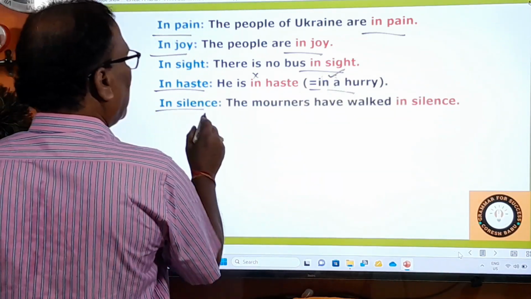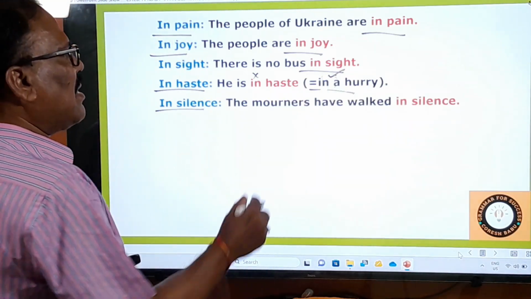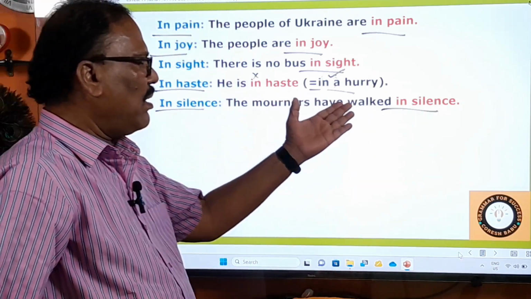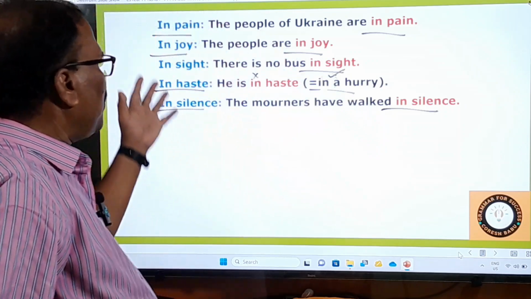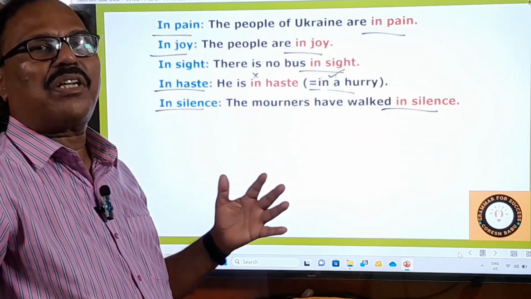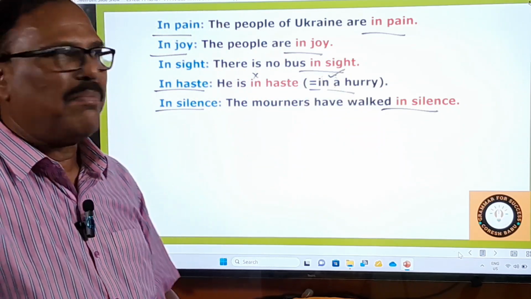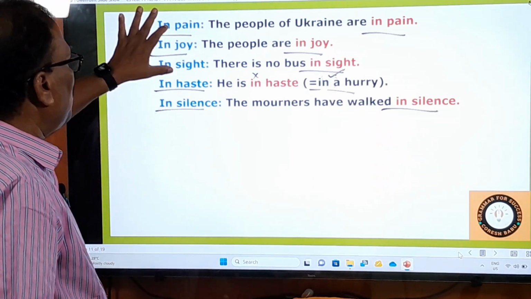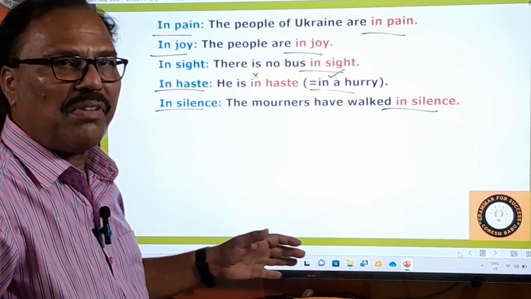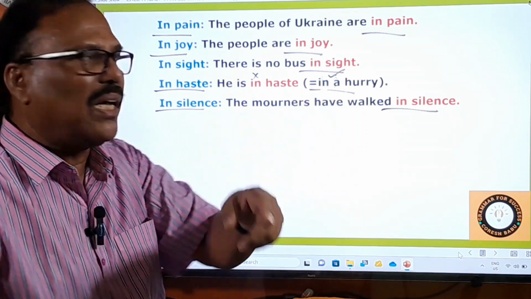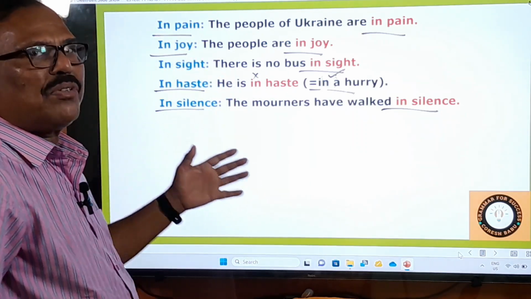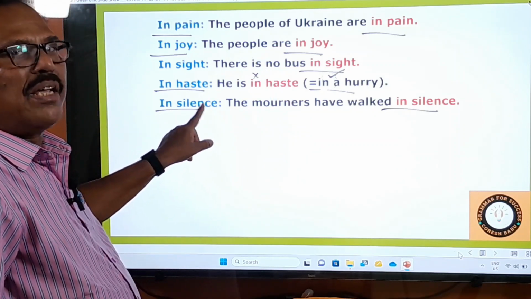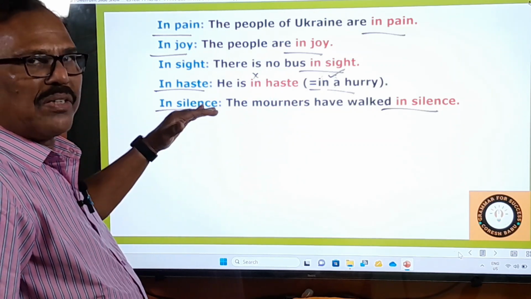Then comes in silence. The mourners have walked in silence. In silence, very important in the examination. All these sentences are given in your spotting error questions. We are learning that no article is used in these phrases, but in the examination, they will give an article in these phrases and you have to say that is wrong. They say in a silence. You have to say in a silence is wrong. That's the wrong part.